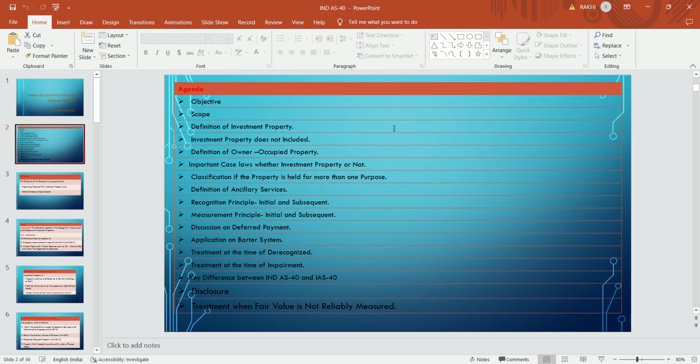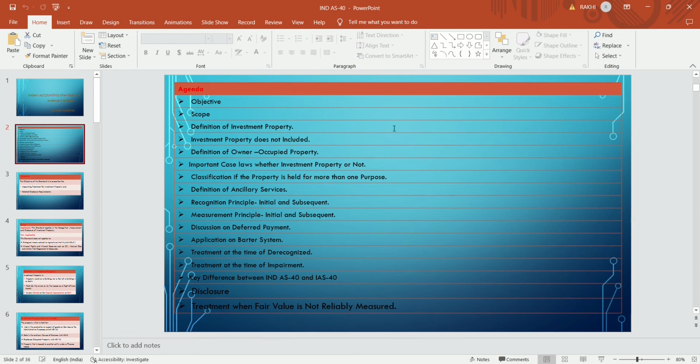Then we will discuss the definition of owner occupied property. Then some examples, case laws, whether they are investment property or not. Then if the property is used for more than one purpose, that is mixed use, then how they will classify. Then we will discuss the definition of ancillary service, along with the services which are given by the owner to the tenant. Then recognition principles of initial recognition and subsequent recognition.